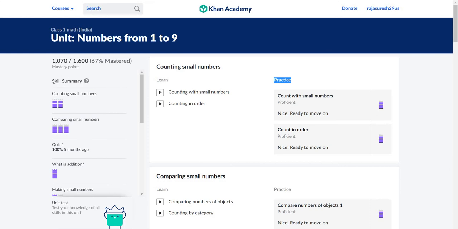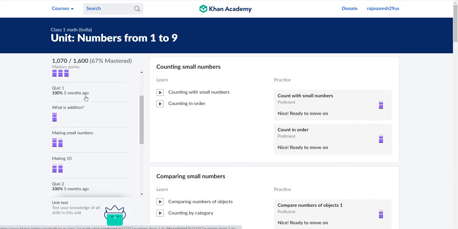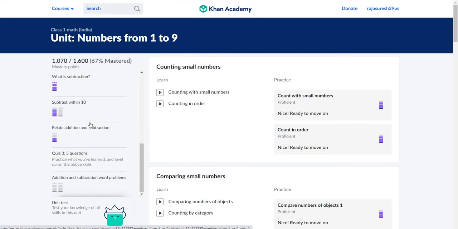In the skill summary, you can see which portion they covered, the continuous small numbers, and the quiz: how many months back they attended the quiz and what level they completed. Everything is noted here.